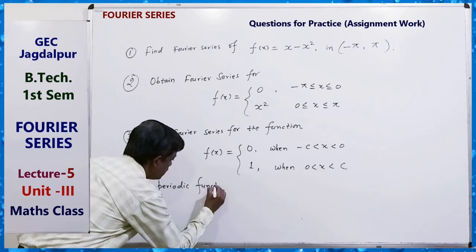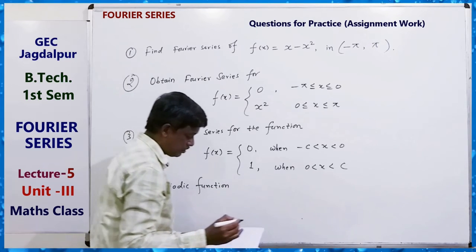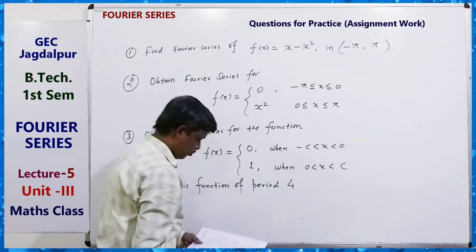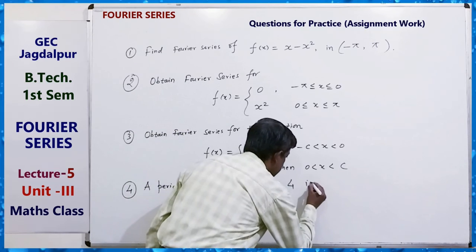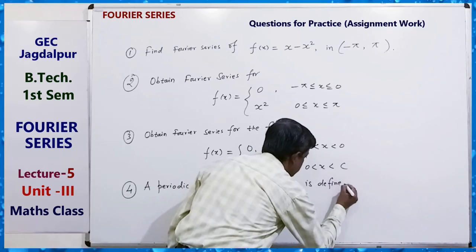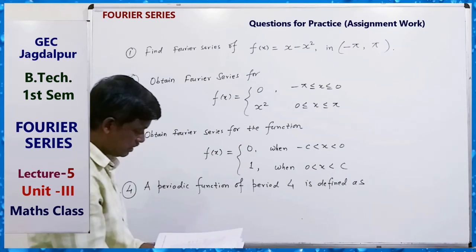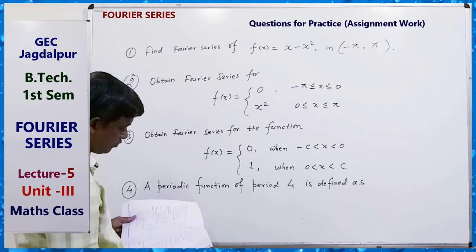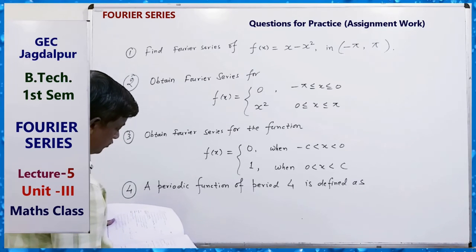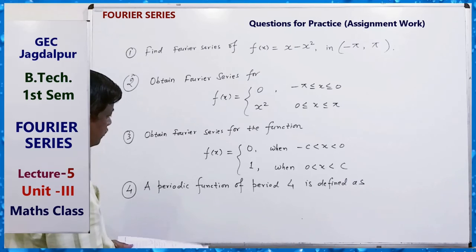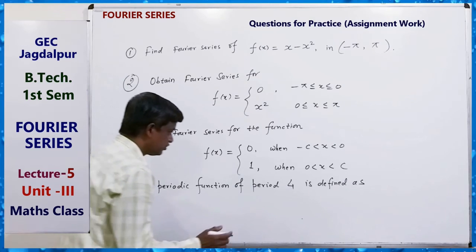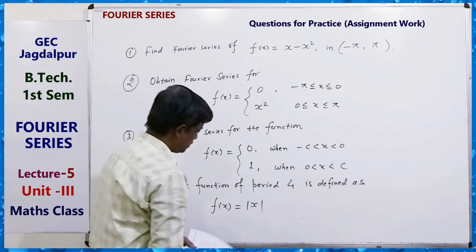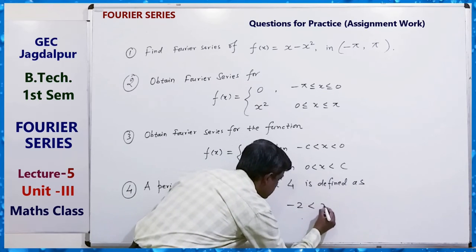A periodic function with period 4 is defined as f(x) equals mod x in the interval minus 2 less than x less than 2.